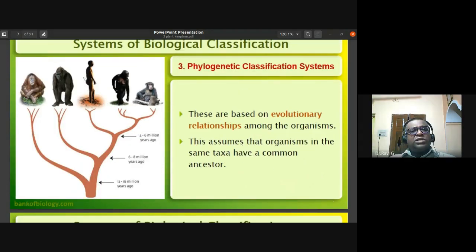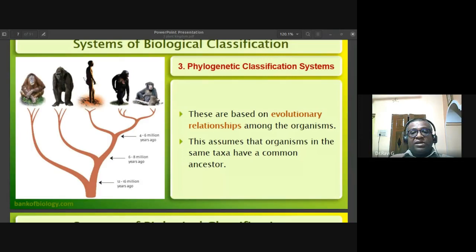The most accepted system of classification is the phylogenetic system of classification. The reason being, they are based on evolutionary relationship among the organisms. So this assumes that the organisms in the same taxa have a common ancestor. Here you can see in the slide, the different types of apes, the chimpanzee, the gorilla, the orangutan, man. They're all branched. They all probably might have had a common ancestor.